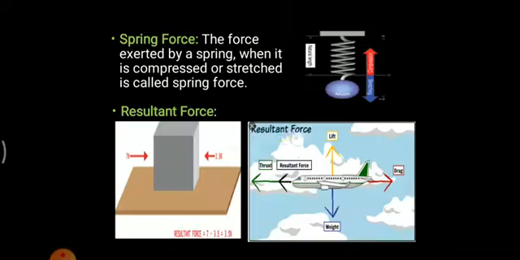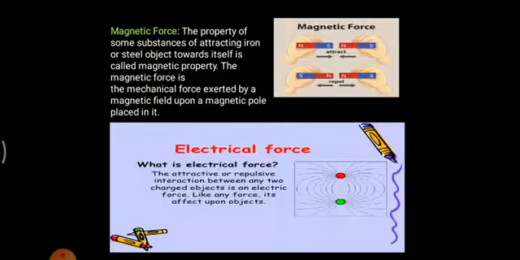So these are the electrical forces that could be felt, even in static electric force and even in current electricity also. I hope you have understood this concept.